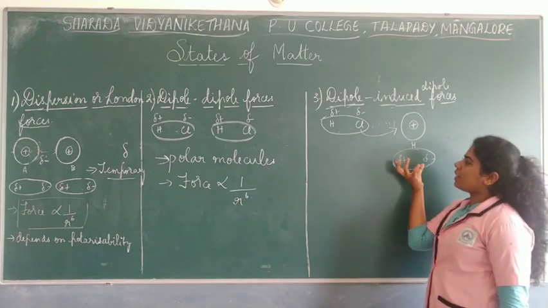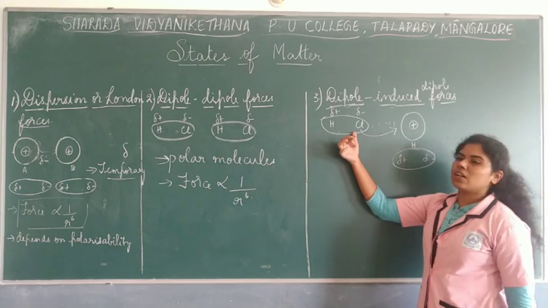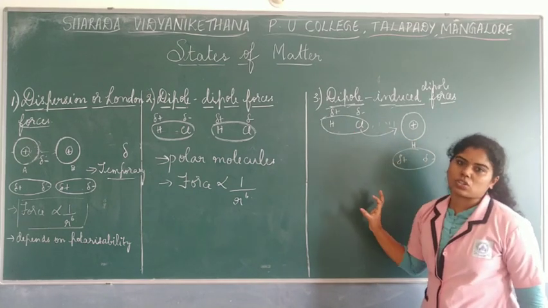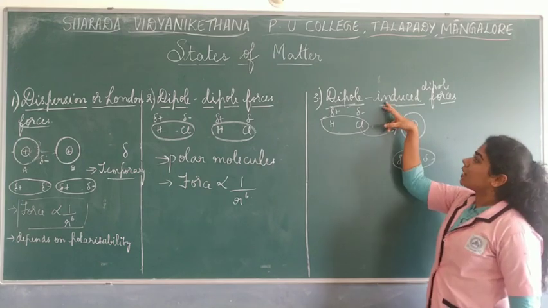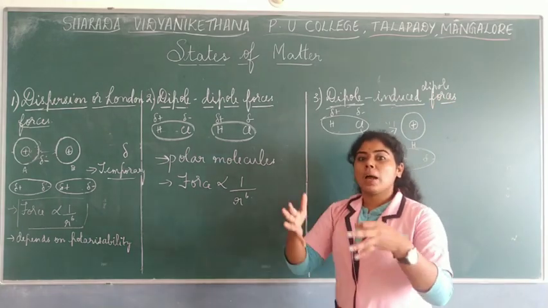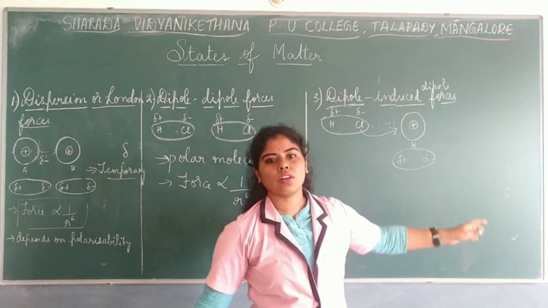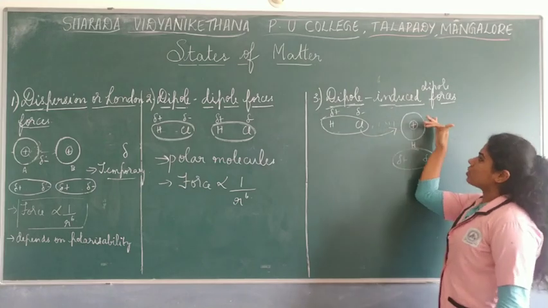So this is how they try inducing. So there is induced dipole. This attracts the other molecule and tries distorting the electron charge cloud, forming partial positive and negative charges. That's why we say it is induced dipole. It originally doesn't have any dipole, but the other molecule will induce a dipole in that non-polar molecule. Okay, so this is about the dipole-induced dipole forces.